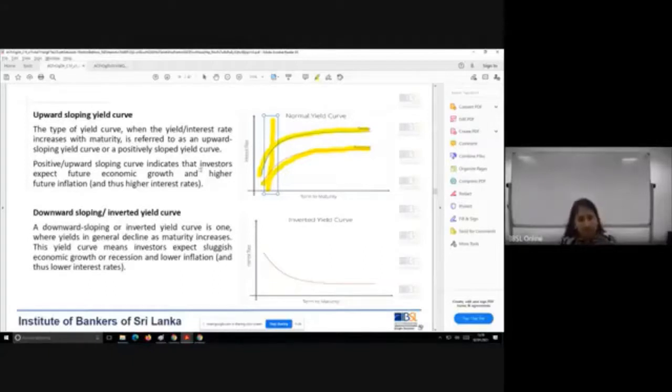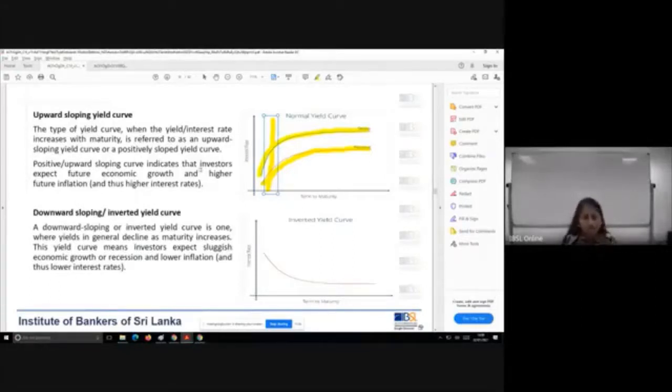Okay, when there is economic growth, market activities are going to be high. The investment requirement is going to be high. The demand for loanable funds, or demand for money, is going to be high, and because of that, the interest rate will also move upwards, and therefore the long term will have a higher rate, whereas the short term has a lower rate.